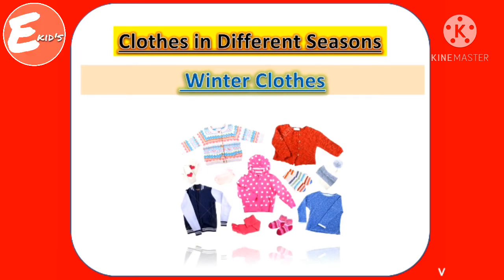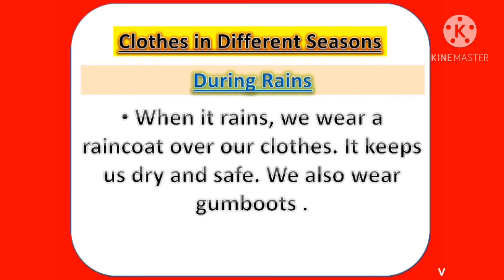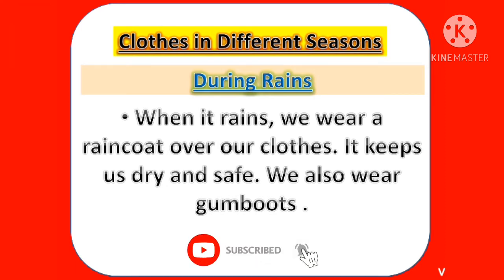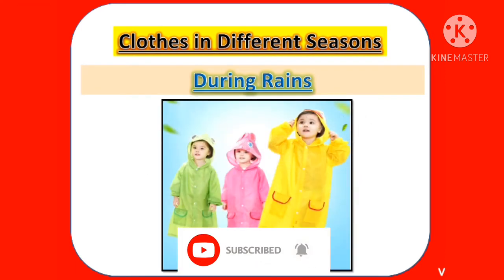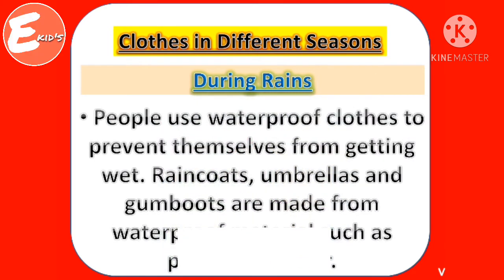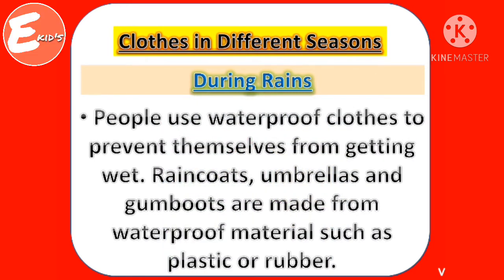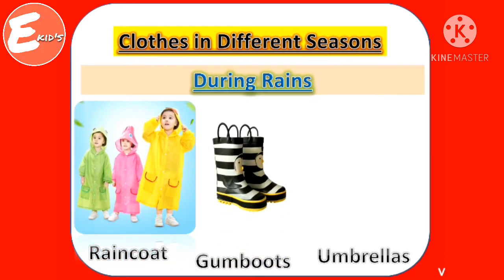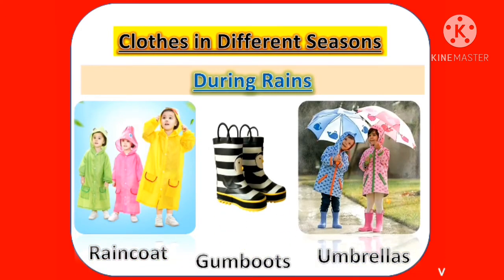During rains, when it rains, we wear a raincoat over our clothes. It keeps us dry and safe. We also wear gumboots. People use waterproof clothes to prevent themselves from getting wet. Raincoats, umbrellas and gumboots are made from waterproof material such as plastic or rubber. This is a raincoat. This is a gumboot. This is an umbrella.